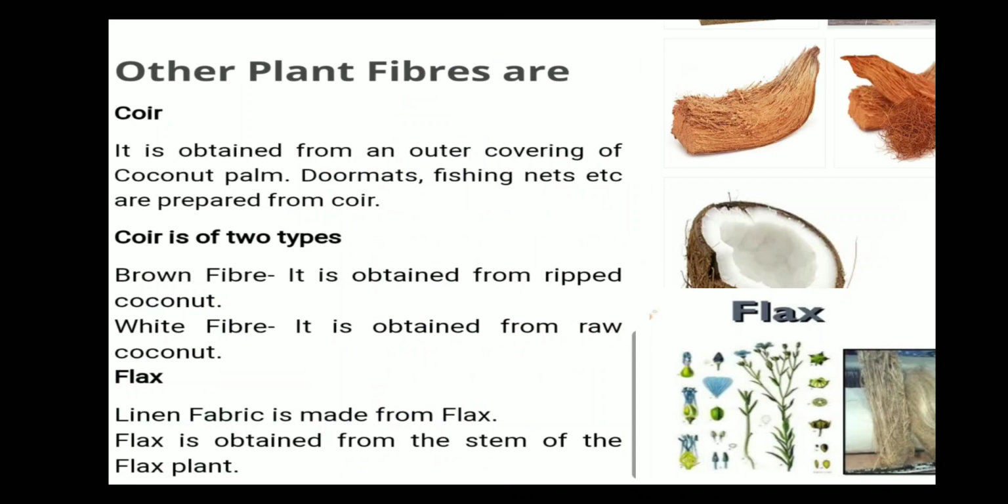Other plant fibers are coir and flax. Coir is obtained from the outer covering of coconut palm. Doormats, fishing nets, etc. are prepared from coir. Coir is of two types: brown fiber, white fiber. Flax. Linen fabric is made from flax. Flax is obtained from the stem of the flax plant.